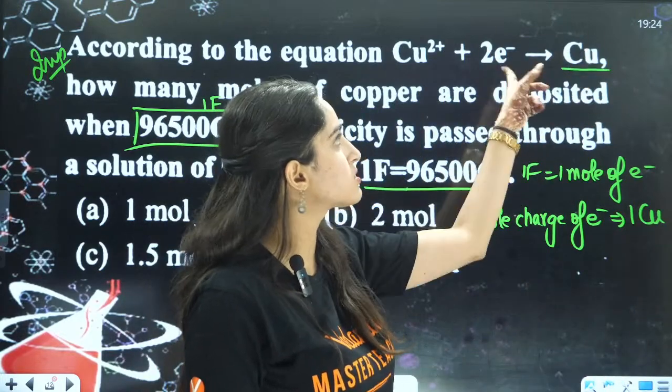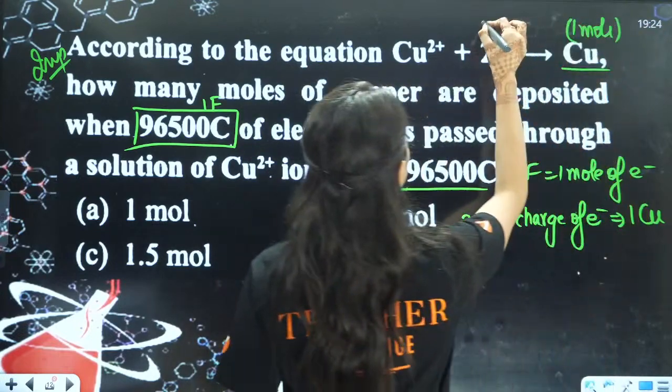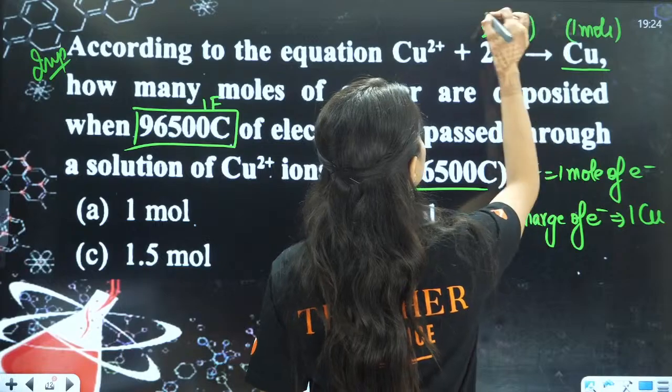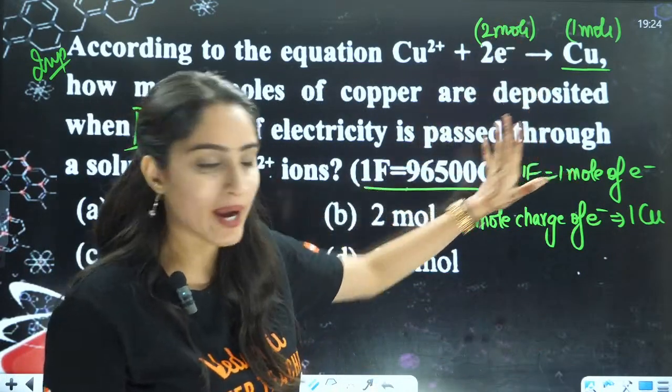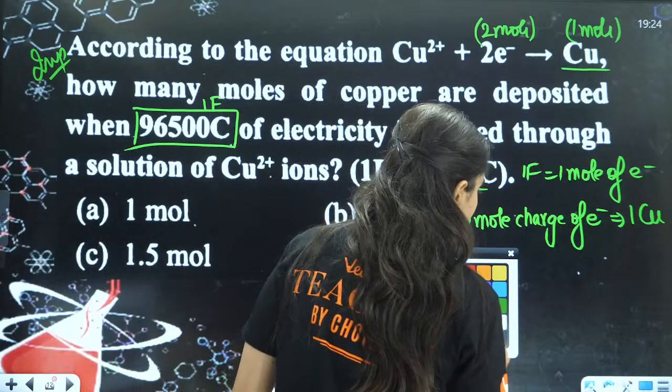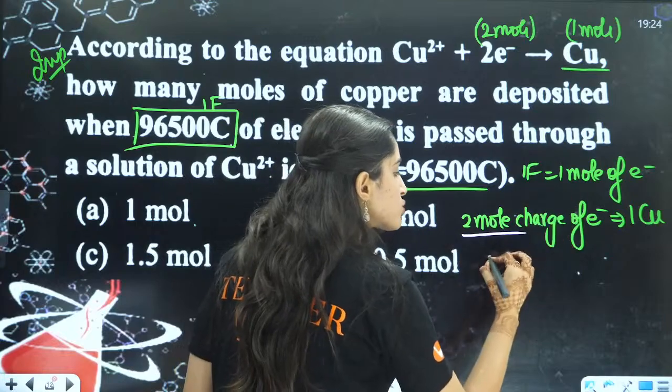This is 1 mole, this is 2 mole, right? So for 1 mole of copper, 2 mole of charge is required. So can I say 1 mole of charge is 1 Faraday, 2 mole of charge is 2 Faraday.